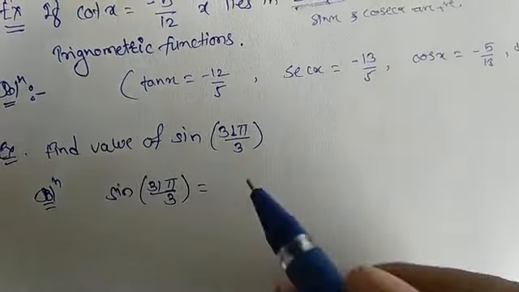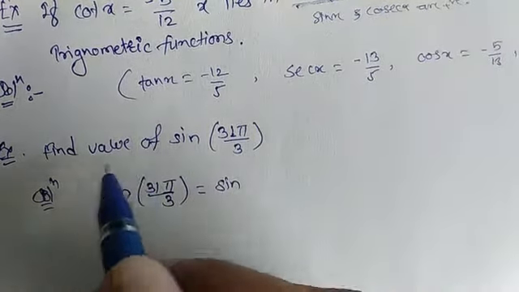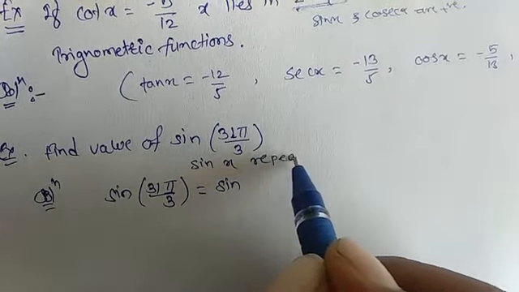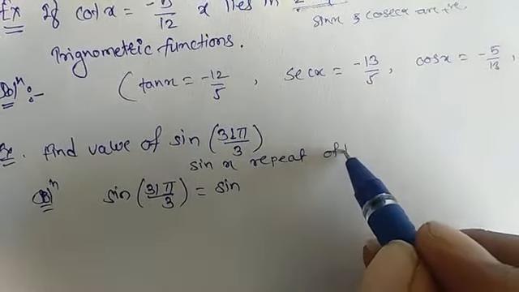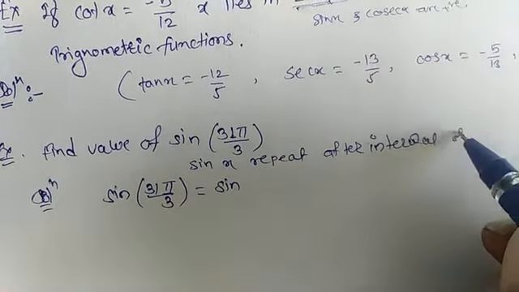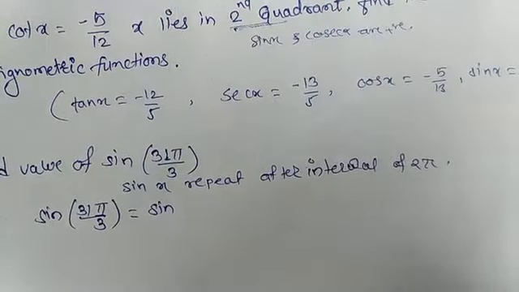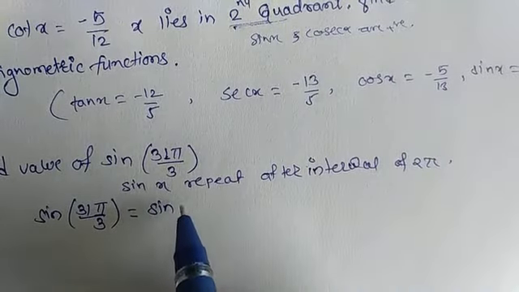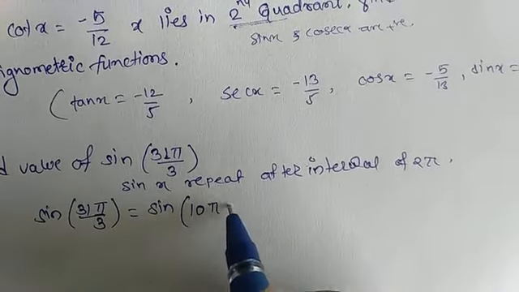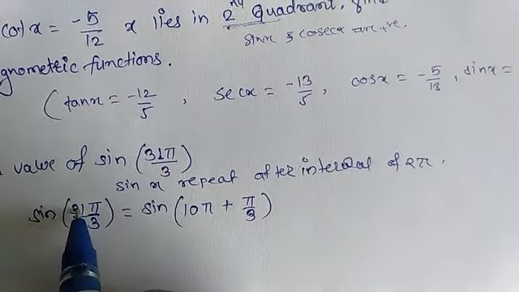Now here you first have to know that sin x repeats after an interval of twice pi. That means after twice pi it will repeat from 0 to twice pi. So sine of 31 pi by 3 can be written as sine of 10 pi plus pi by 3. You have to directly divide 31 by 3.